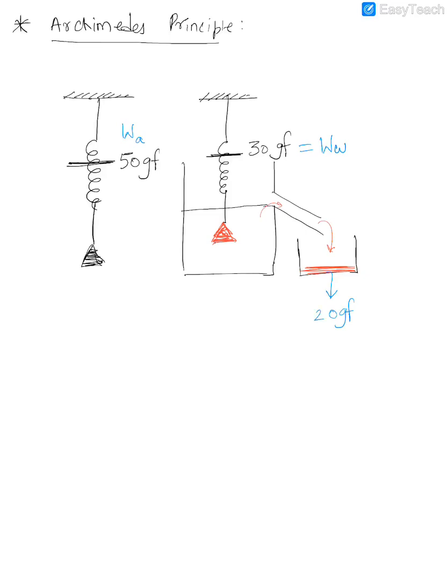So what did Archimedes notice? What is the upthrust that is experienced by this body when immersed in water? It will be the weight of a body in air minus the weight of a body in water. So 50 minus 30. So how much did he find upthrust? 20 GF. Correct? And how much is the weight of the liquid that got collected over here? That was also 20 GF. So Archimedes found that whenever you submerge a body into a liquid, it will displace some liquid, and the weight of that much liquid will be equal to the upthrust which it experiences. Guys, got it?